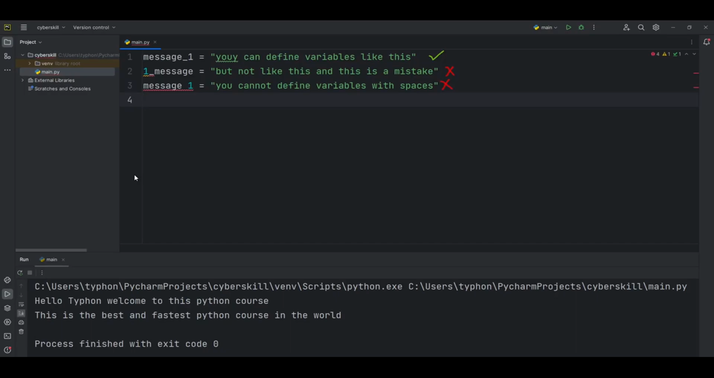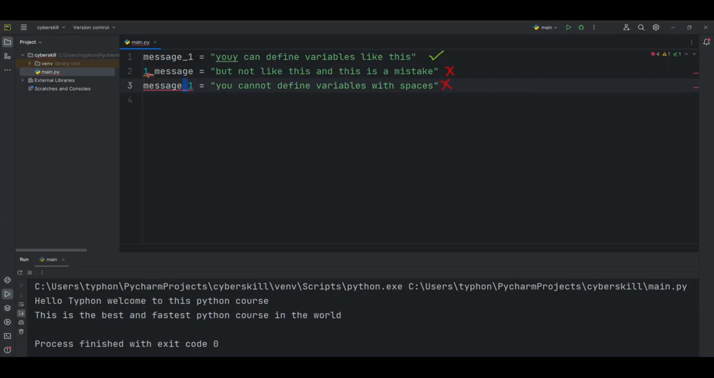Variable names can contain only letters, numbers, and underscores. They can start with a letter or an underscore, but not with a number. For instance, you can call a variable message_1, so you can define variables like this, but you cannot define 1_message. This is a mistake, because you cannot define a variable that starts with a number. And you cannot define a variable with spaces.